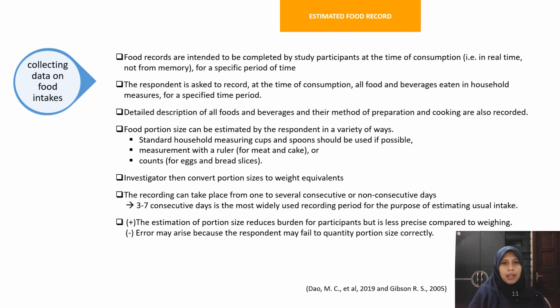The recording can take place from 1 to several consecutive or non-consecutive days, but 3 to 7 consecutive days is the most widely used recording period for the purpose of estimating usual intake. And the estimated food record also has plus and minus. The plus is the estimation of portion size, reduced burden for participants, but it is less precise compared to weighed food records. But the minus, error may arise because the respondent may fail to quantify portion size correctly.